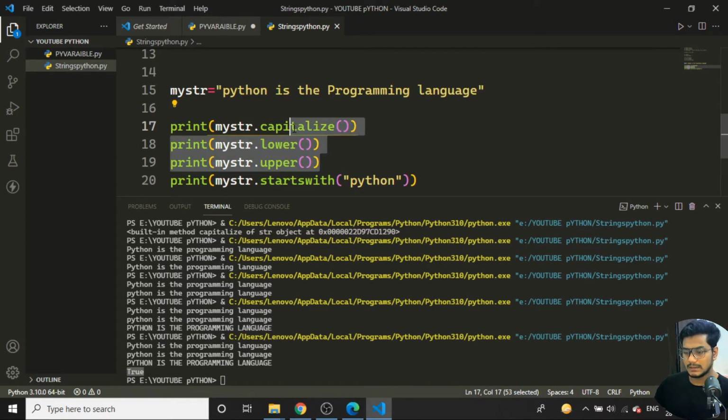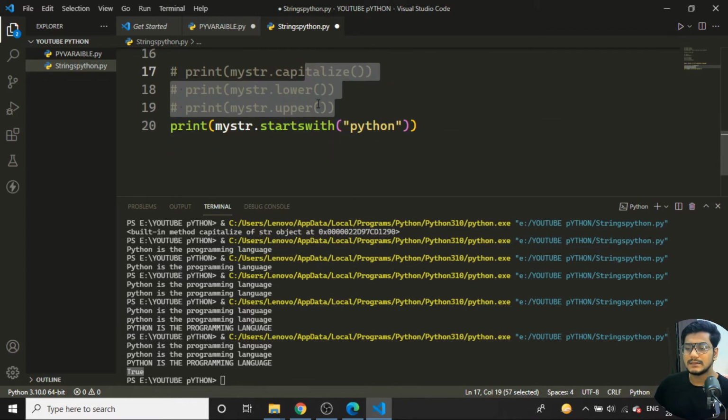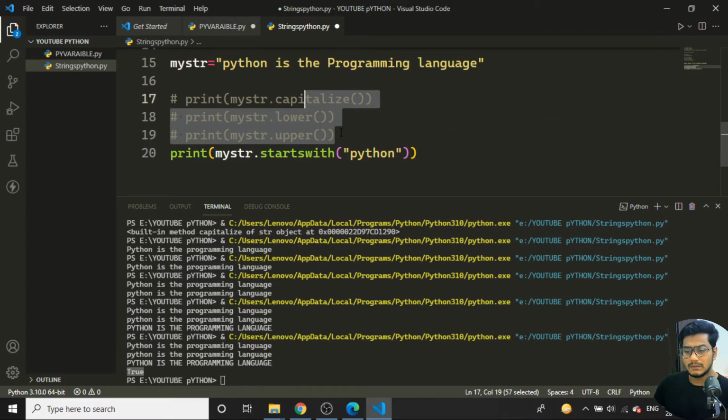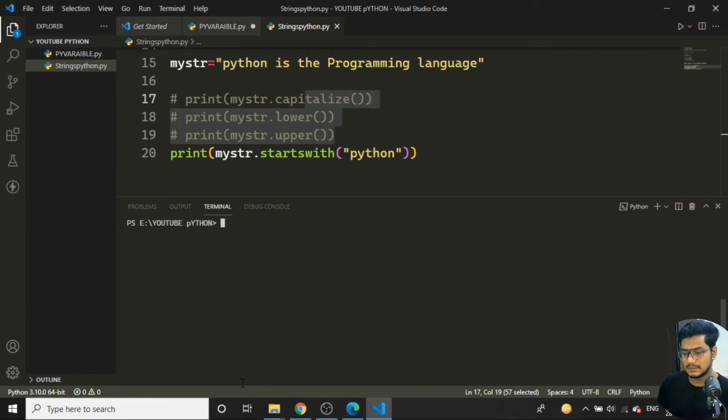I'll comment that line. If I press Control and slash, that is a comment, which means that piece of code is commented and will not execute when you run the program. These are single line comments. When I run the program, you can see I am getting True. If I type clear, you can see the terminal gets cleared.